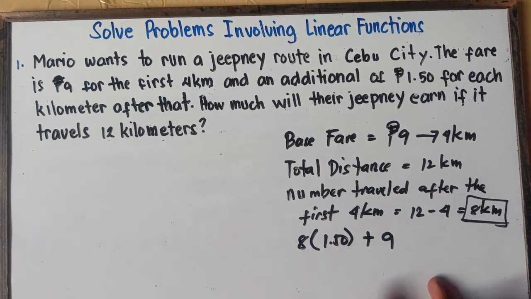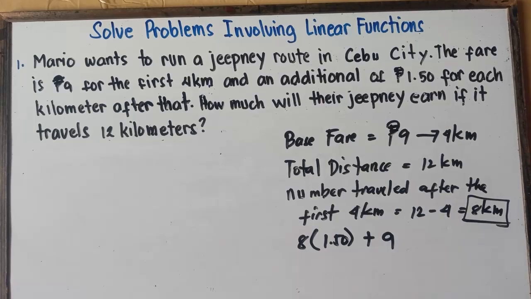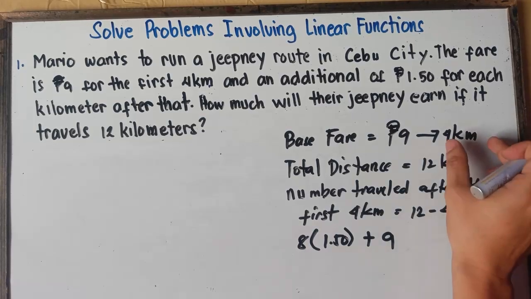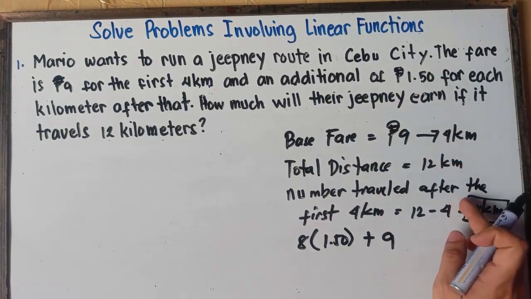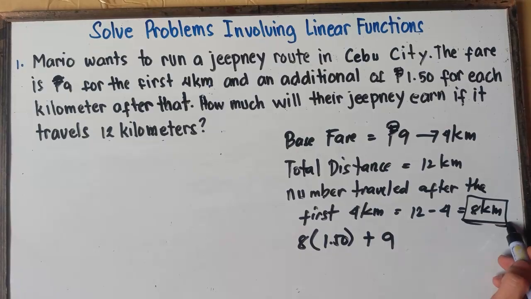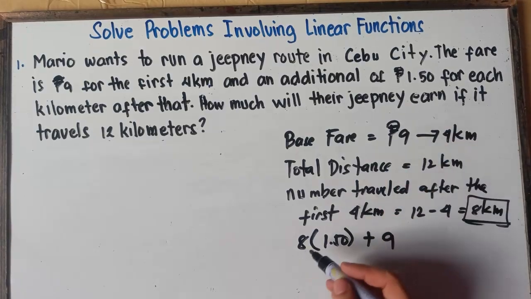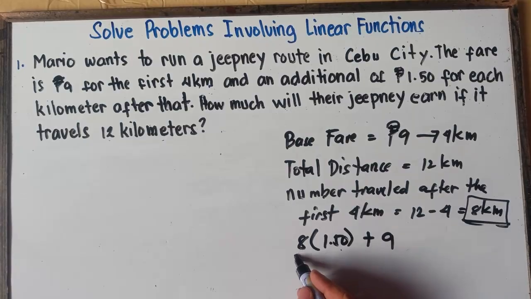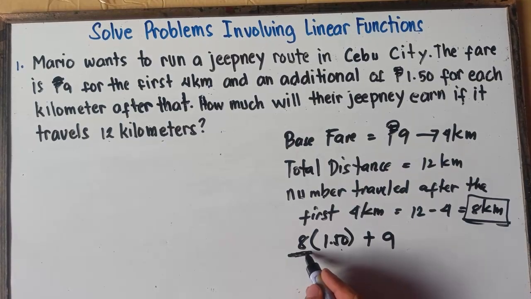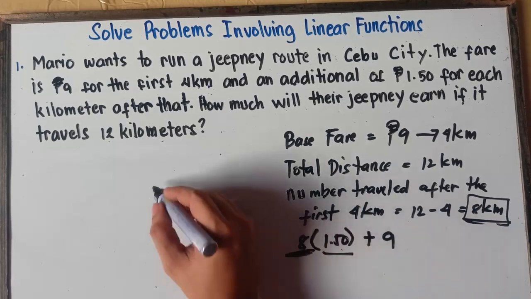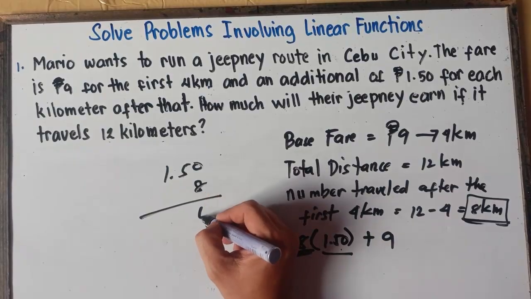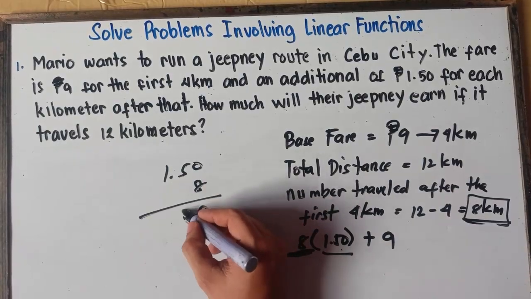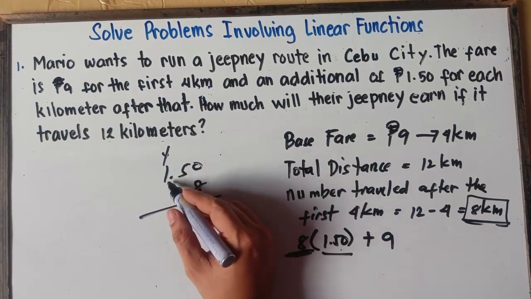Basic computation, class. Because in every kilometer after the first 4 kilometers, you will add 1.50, and the number traveled after the first 4 kilometers is 8, so simply multiply 8 times 1.50. Let's do that. 8 times 0 is 0. 8 times 5 is 40. 0, carry 4. 8 times 1 is 8 plus 4.